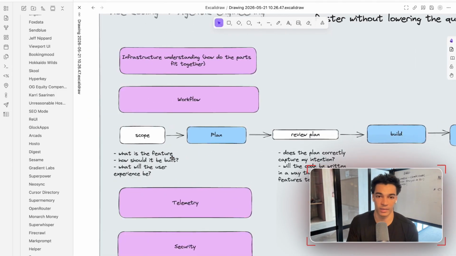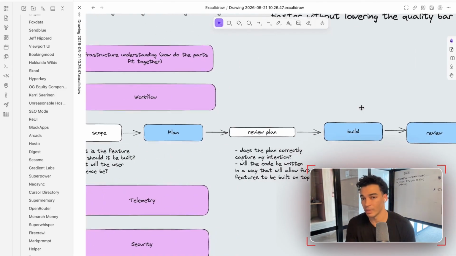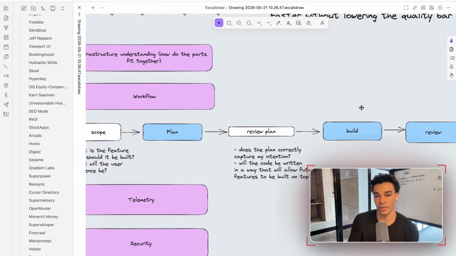Previously, as an engineer, you had to do all of these steps yourself. And now you have a lot more time to build features and focus more on the actual user experience and all the things that make an application great.